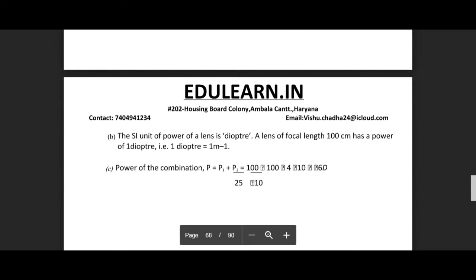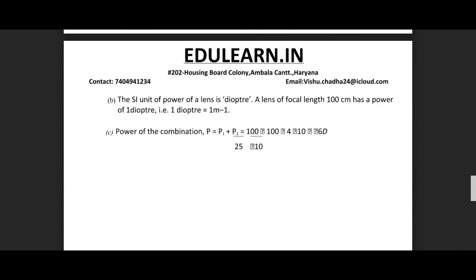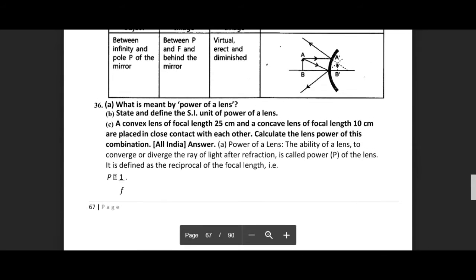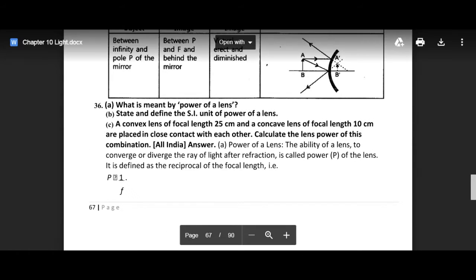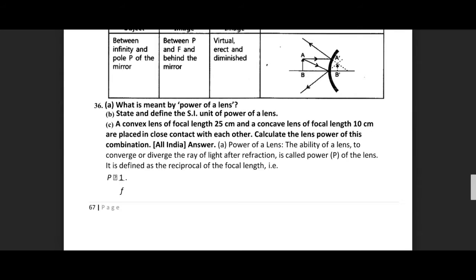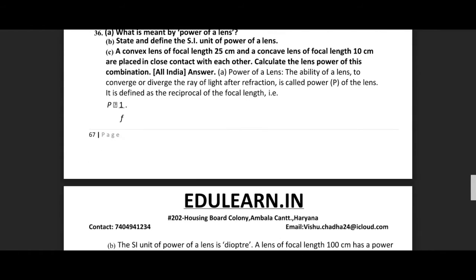Second part is what is diopter? The SI unit of power is diopter. And 1 diopter means when the focal length is 100 centimeter. Then power is said to be 1 diopter, or you can say 1 meter inverse also. Power of the combination: in case of combination, you have to add all the powers in order to get the resultant power, right?